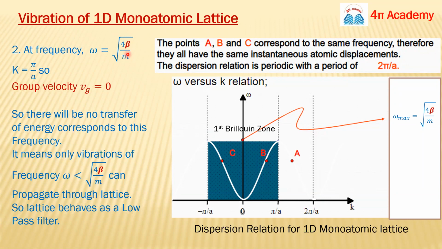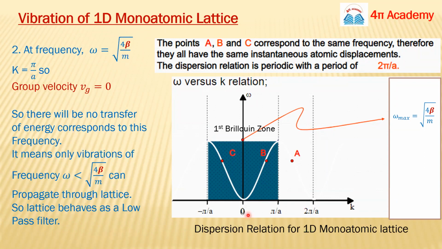So we can have vibrations, we can have waves only if your frequency is less than 4 beta upon m. Means if your omega is less than this value, only then we can get some vibrations. So we can say your one-dimensional monoatomic lattice behaves as a low-pass filter. You all know a low-pass filter can only pass waves or signals up to a fixed value of frequency. Above that frequency, it cannot pass any wave, any signal. So it is behaving like a low-pass filter.